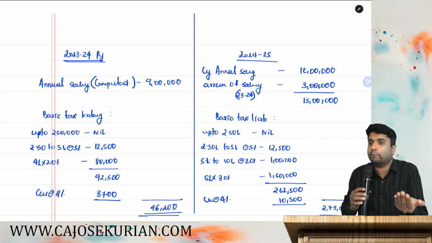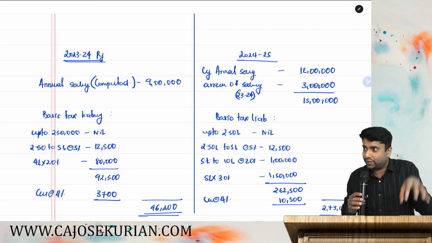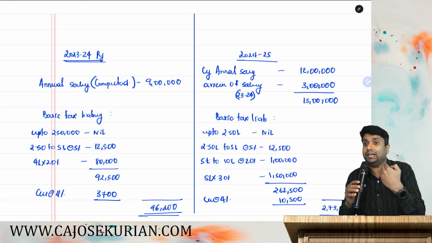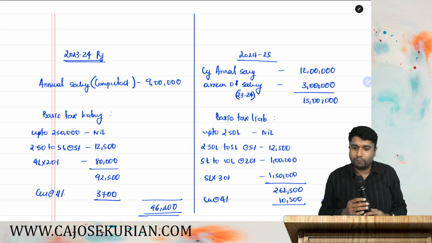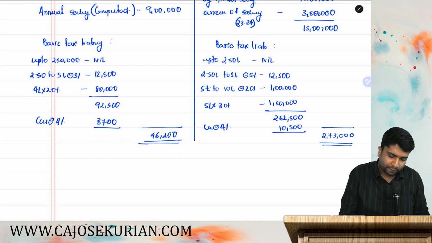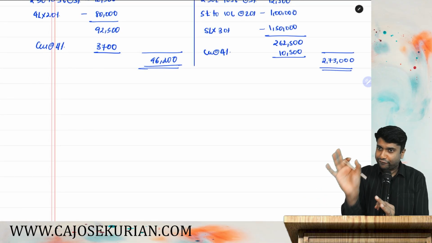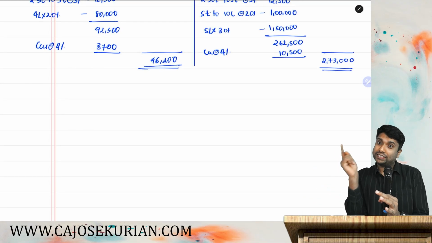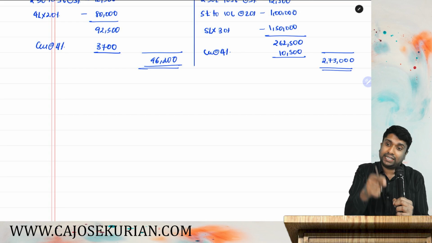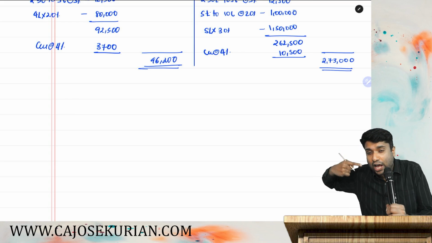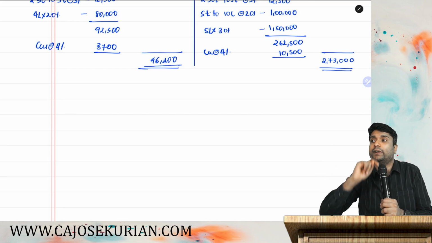These are the situations where you have to compute the relief. Now the question is, how do you compute the relief? For relief computation, see, if that 3 lakh would have been received in 23-24, what would have been the total income of 23-24?